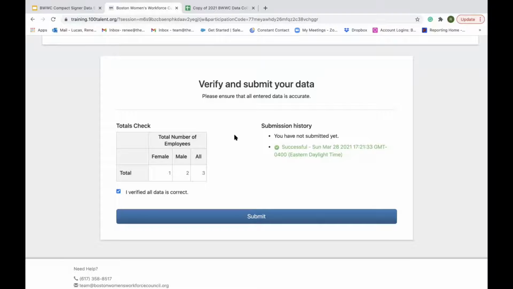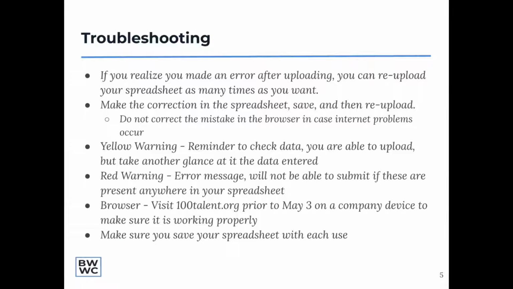Now let's go over some troubleshooting tips. If you realize you made an error after uploading, you can re-upload your spreadsheet as many times as you want. It will just override the previous submittal. You can make the correction in the spreadsheet, save it, and then re-upload.